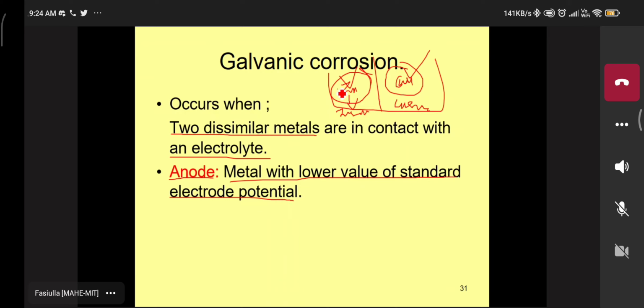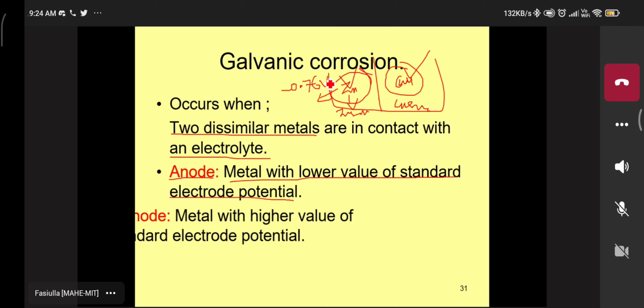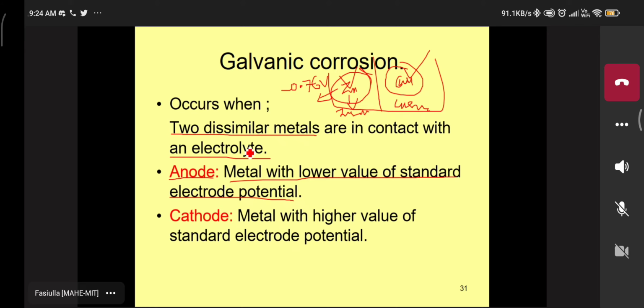For example, taking zinc, what is the EMF value of zinc? Minus 0.76. Yes, very good, 0.76 volt. Got that point? Second, the cathode electrode: the metal has the higher standard hydrogen potential, meaning EMF value. Taking copper as an example, what is the EMF value of copper here?